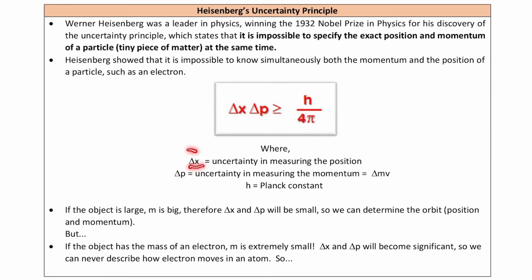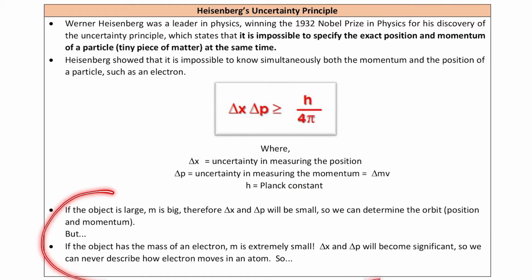So what is delta X? Delta X is the uncertainty in measuring the position, times delta P, the uncertainty in measuring the momentum. Okay, P is momentum, so P equals mv, which is equal to or greater than h over 4 pi. Okay, h is the Planck constant, and 4 pi is just a value.